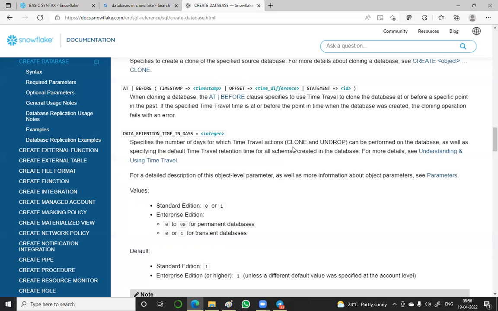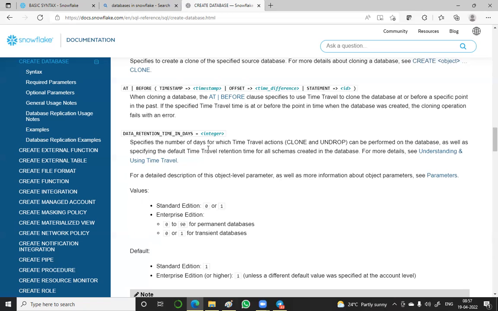can be performed on the database, as well as specifying the default time travel retention time for all schemas created in the database. For more details, okay, sometimes default values are there. Generally, if you don't put it, it is 1. Standard it is 1. Even though you put it or don't put it, the data retention time will take 1. I will show you, as Murali asked that.